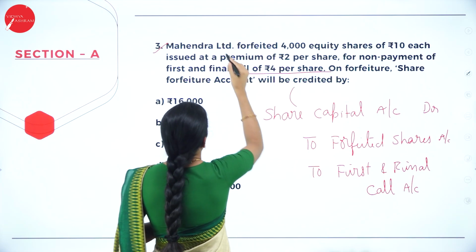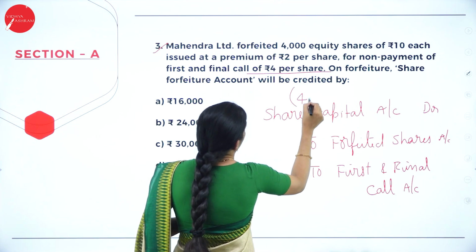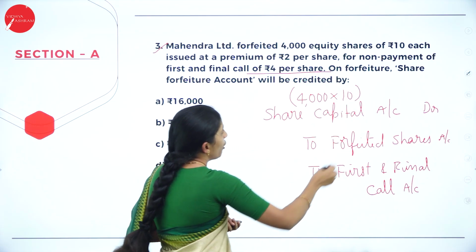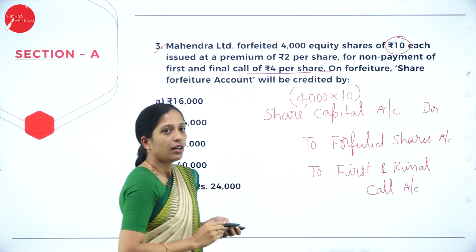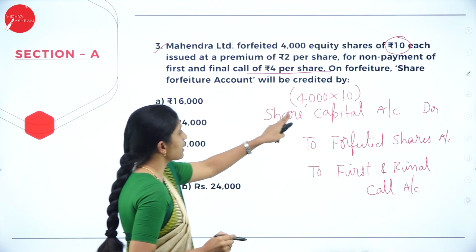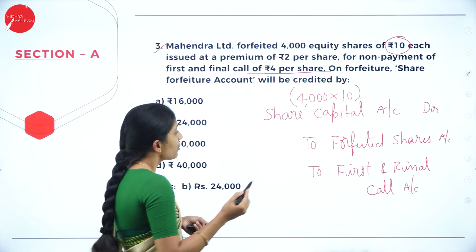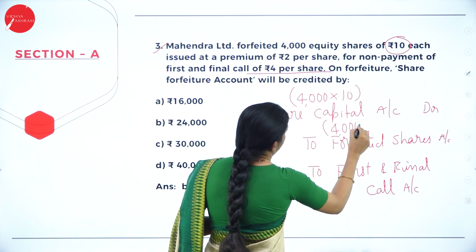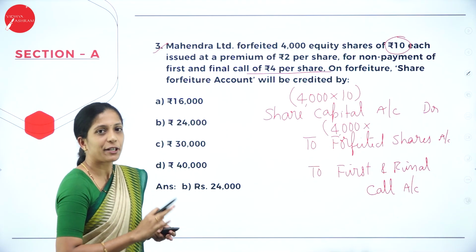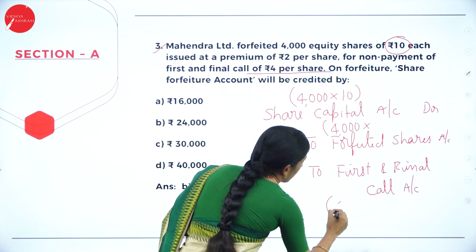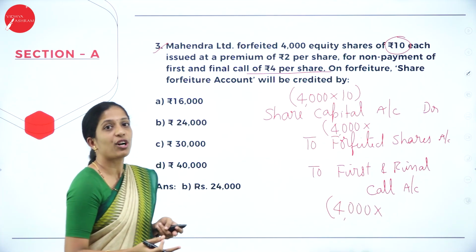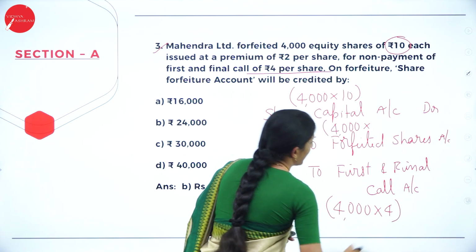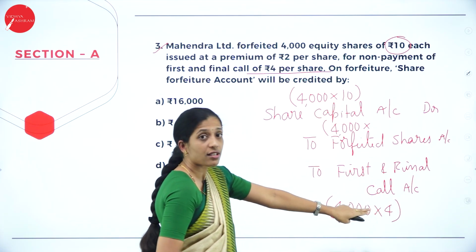Now, how many shares are forfeited? So, forfeited is 4,000 shares of rupees how much? 10 each. Leave the premium. So, of rupees 10 each. Okay. To forfeited shares account. Now, this is share capital is 4,000 into 10. So, how much amount we have received? So, for 4,000 shares, 4,000 into, so let it be blank now. Now, to first and final call. For 4,000 shares, how much amount we have not received on first and final call? That is 4 we have not received. Which means that out of 10 rupees, we have not received 4 rupees.